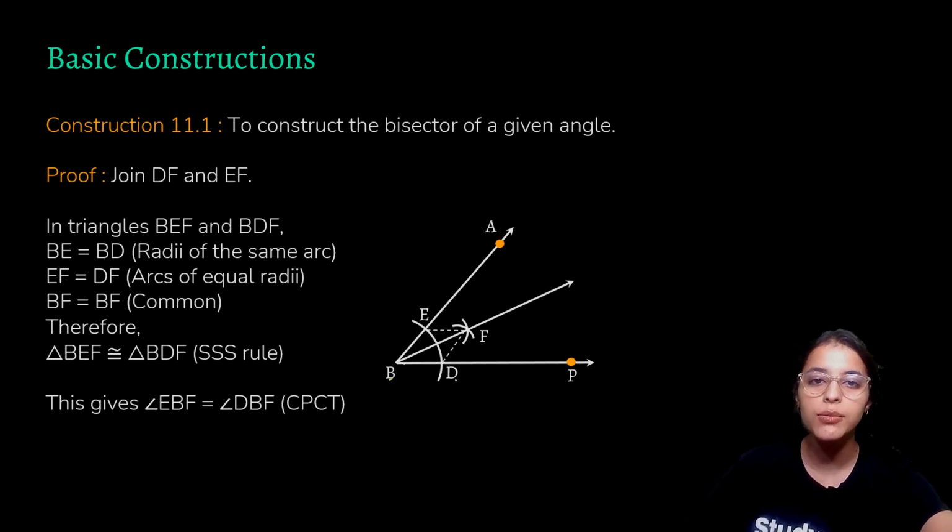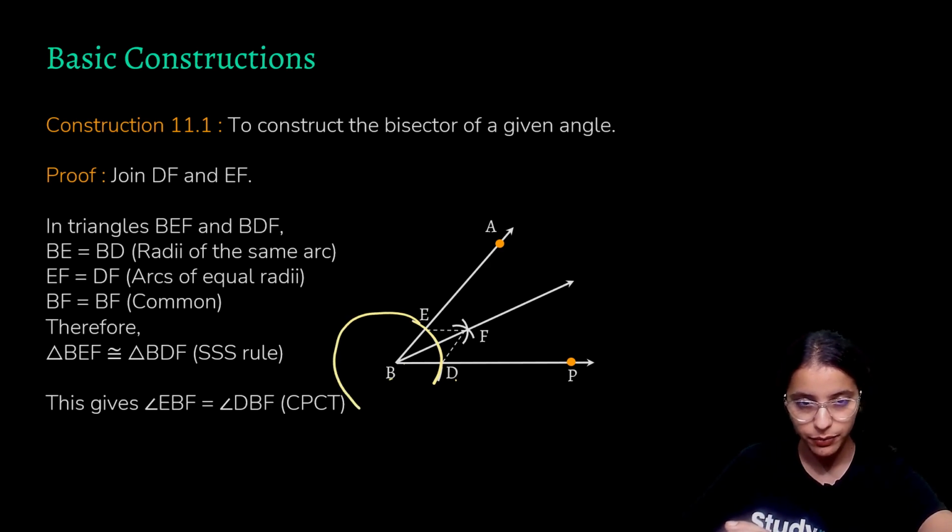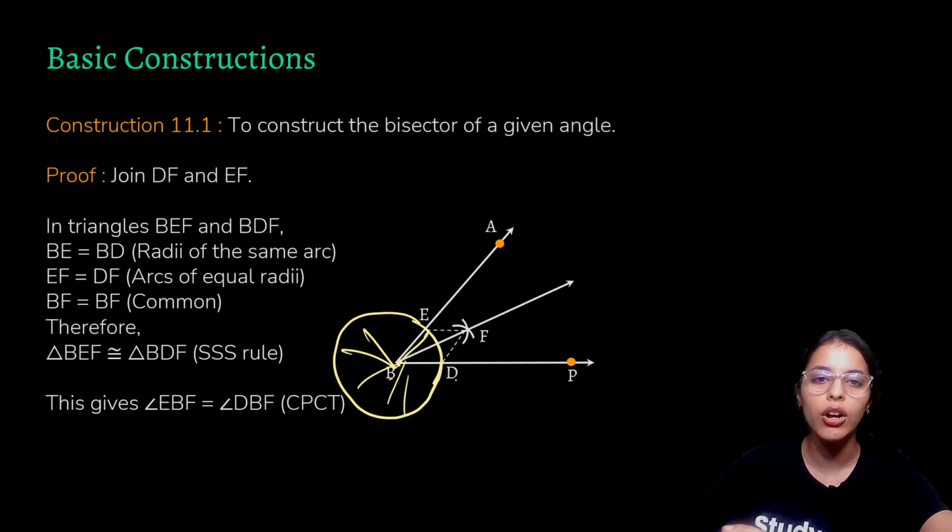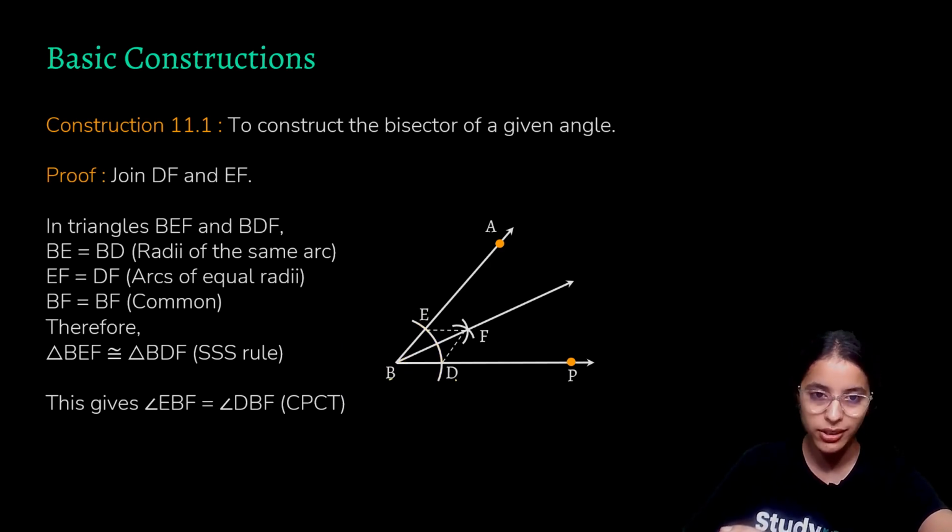And why is it so? It is because we have drawn this arc having the same radius of the circle. It is the arc of the same circle. And radius anywhere on this circle is always the same. Radius is always a constant for a circle. So we have BE equal to BD. The next thing that we can see is BF is common in these two triangles. BF acts as a common side. So we can write that BF is equal to BF, which is obvious.